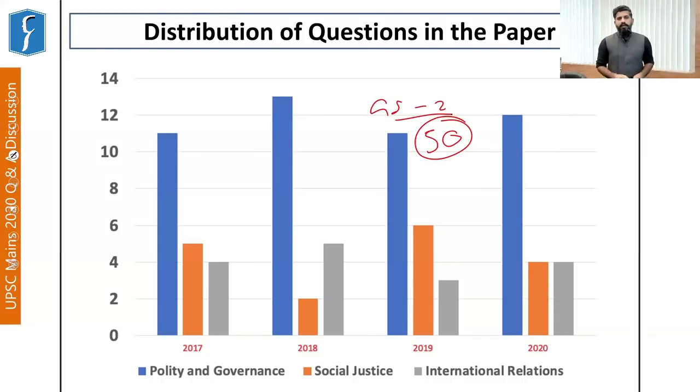Right? Now, international relations, as far as the other portions are concerned, polity, social justice, international relations, you all focus mostly on the polity and governance part in the General Studies paper 2. But we tend to ignore international relations, or we assume that whenever a question is asked in the exam, we will be able to handle it.